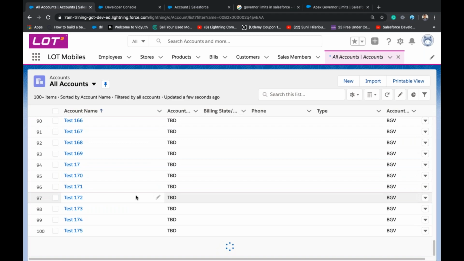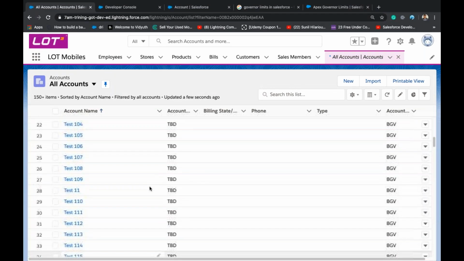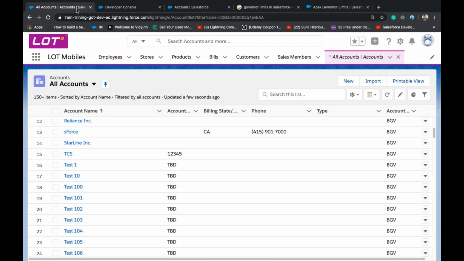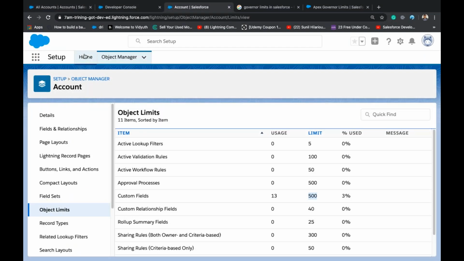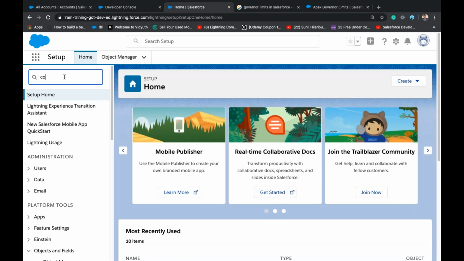Okay. Let us bulk delete this. I don't want this; it will consume the space. In the company information, I'll just go back. We missed the most important thing.